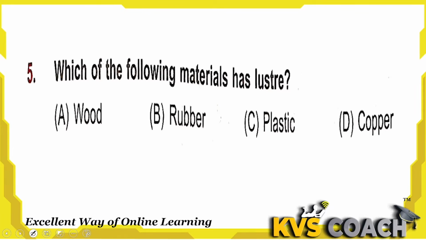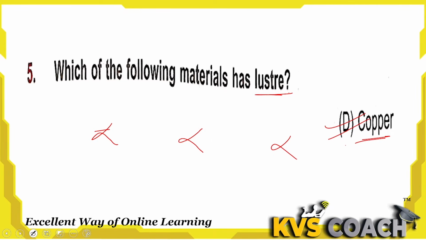Next is, which of the following materials has luster? Luster means a soft shiny surface. Okay, that is called luster. So does wood have a shiny surface? No, this is not luster. Rubber does not have a shiny surface. Plastic also does not have a shiny surface. But copper is a metal, and luster is the property of metals. Okay, they have a very shiny surface, and this is the property of luster which only metals have. D is the right answer here, copper.